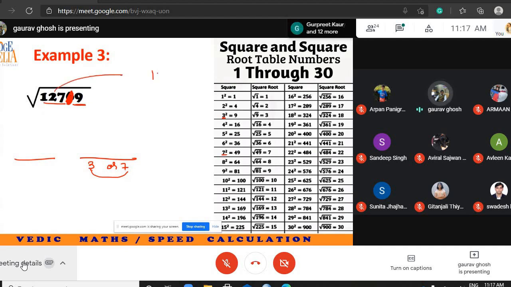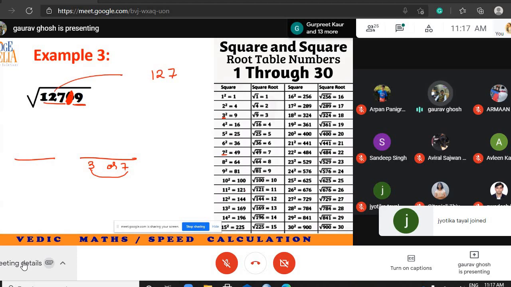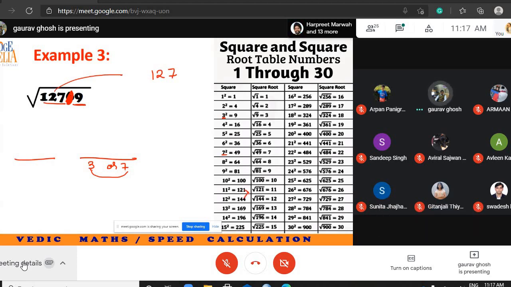Concentrate on 127. Where does 127 fit? 127 fits here between 11 square and 12 square. So I take the smaller number and I write it here. 11 will be written here for sure. I am not sure what to write here, 3 or 7. So how can I be sure?